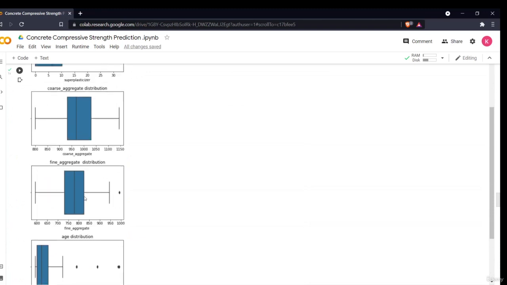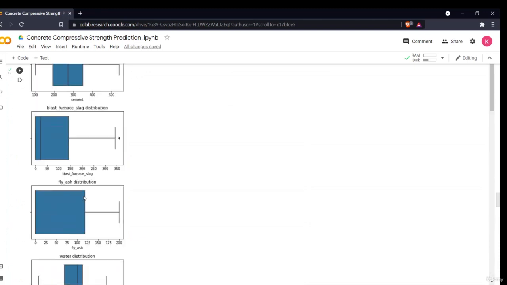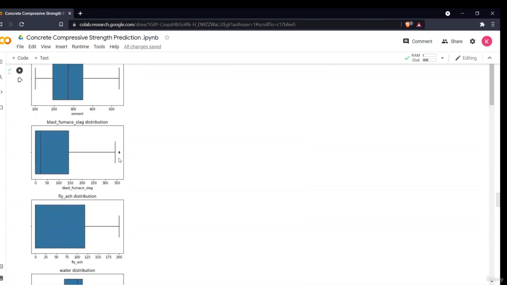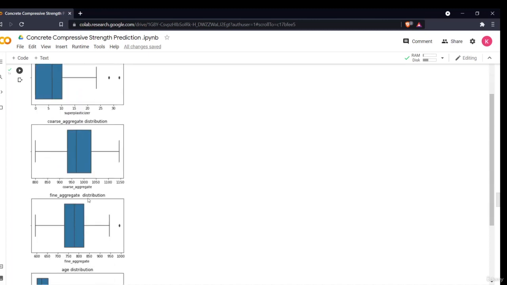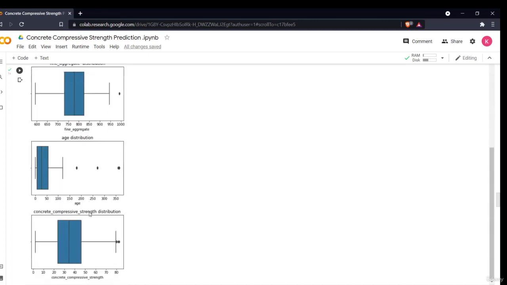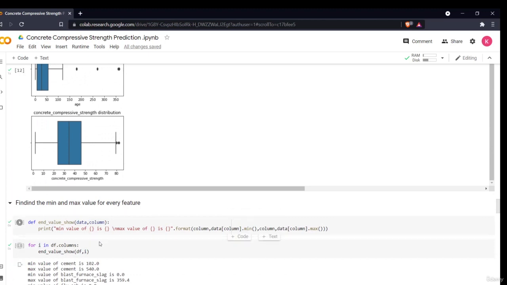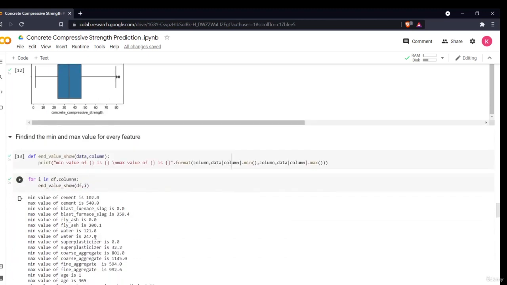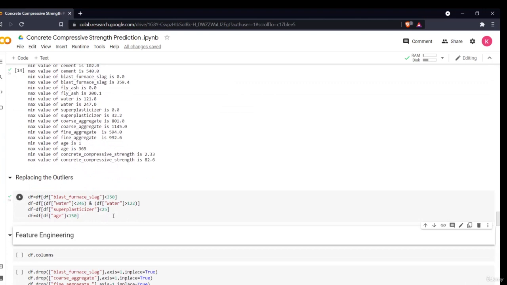If you see in the blast furnace slag, the outlier is far away from 350, but my 100th percentile value is this, so I've taken the data from this only. Very little data will be removed, and this will have no other effect on our data, and our data will be cleaner. So now I have replaced my outliers.